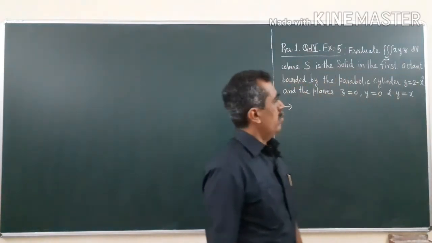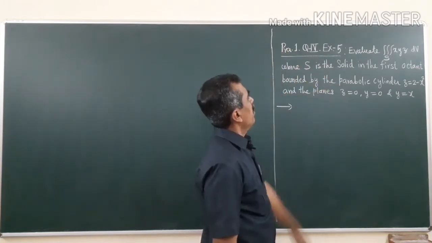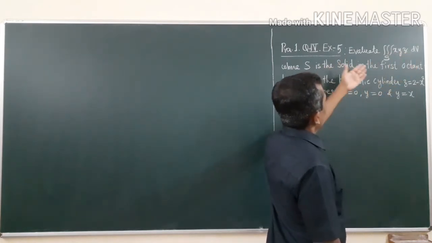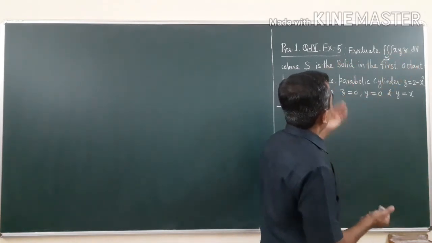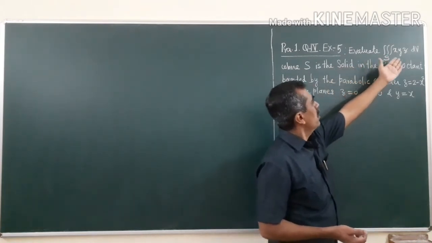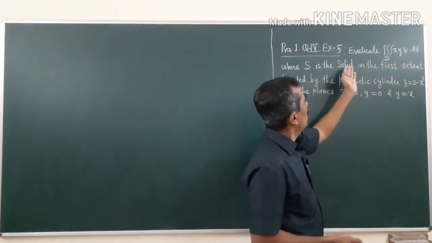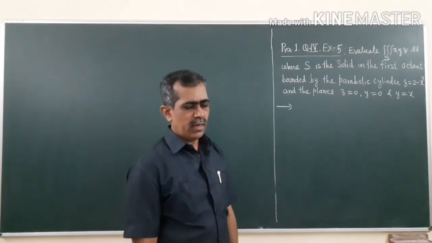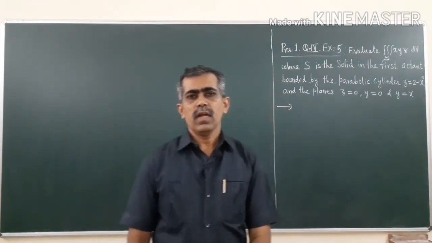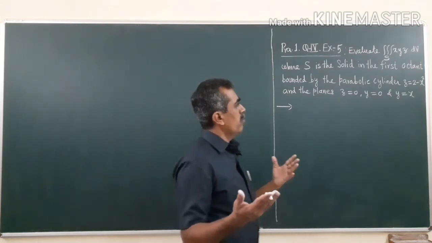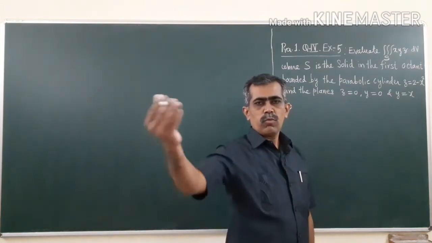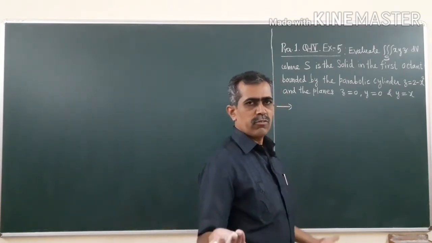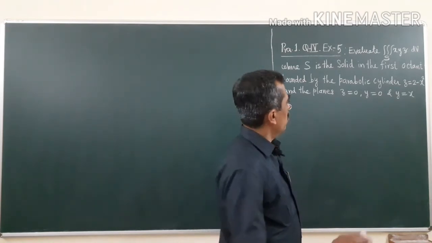So let us do another problem on triple integral. Evaluate the triple integral over S of xyz dv, where the solid on which the triple integral is to be defined, the domain of this function f of x, y, z equal to x into y into z, is the solid in the first octant. In the first octant, all three coordinates x, y, z are positive. So x will run from 0 to some positive number, y will also run from 0 to some number, and z will also run from 0 to some positive number.